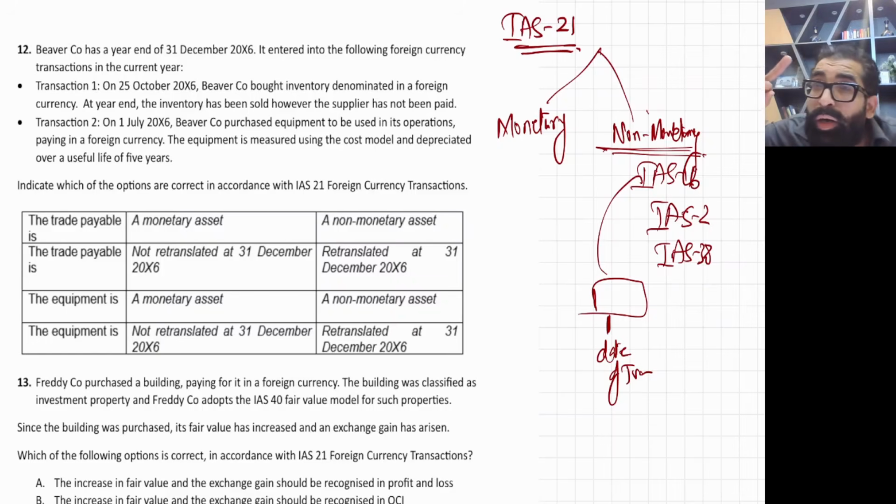And at the year end, if you are doing revaluation, you need to calculate the fair value in the foreign currency amount, and then convert it into your local currency using the exchange rate of the year end. And now apply normal IAS 16 or normal IAS 40 or whatever accounting standard you want to apply. Normal rules. Okay. I know this last part is a little advanced.